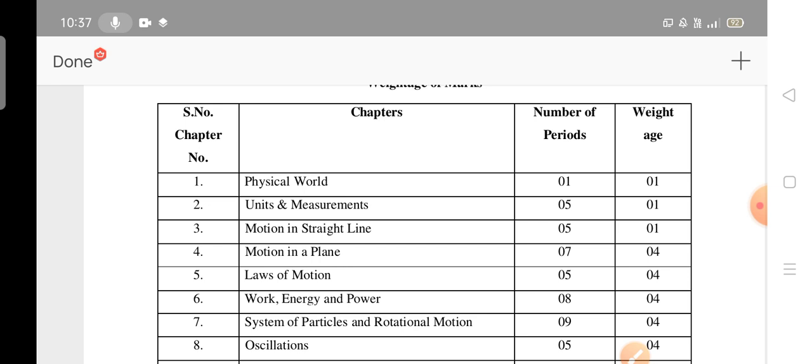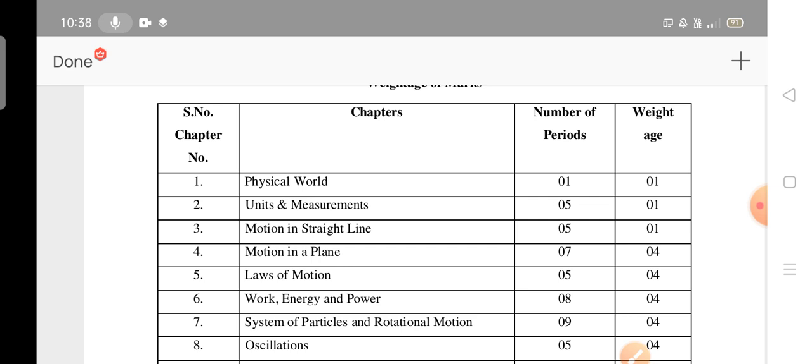Here you have section A and section B. Section A carries 1 mark each; they may give 8 questions, and you have to attempt 5. So 5 into 1, 5 marks. Section B is the same: they may give 8 questions, but you have to attempt any 5. Each question carries 4 marks, so 5 into 4, 20. So section A is 5 marks and section B is 20. Overall you have to attempt 25 marks. The pass marks for each paper is 10 marks.